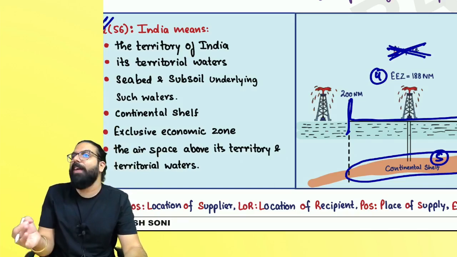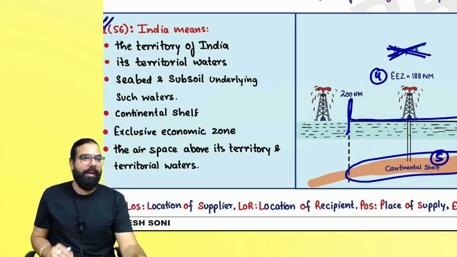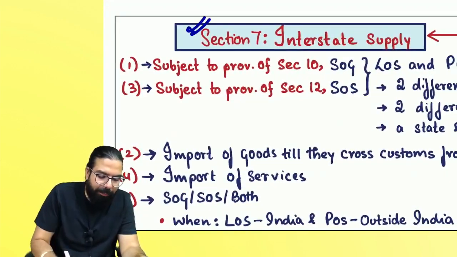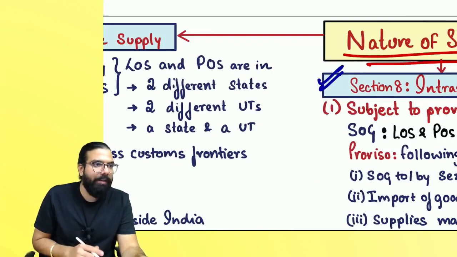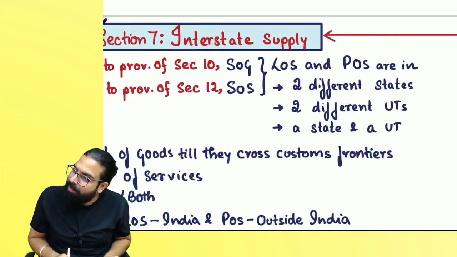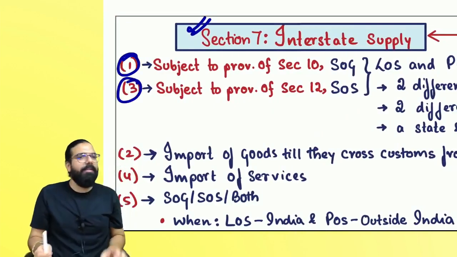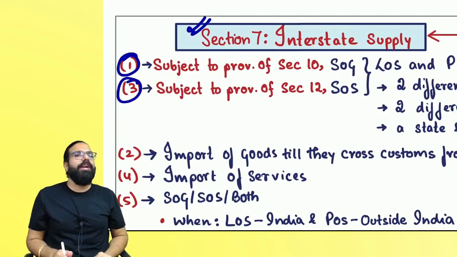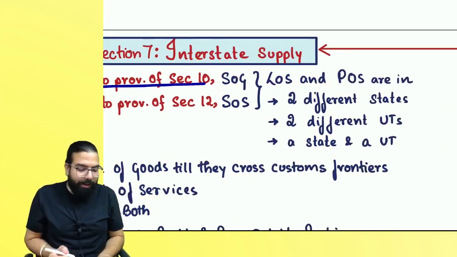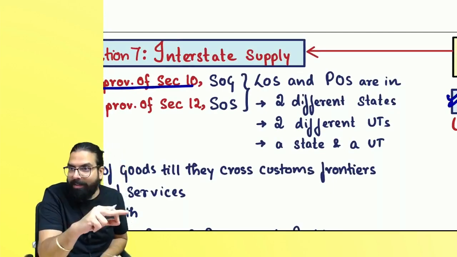Now GST is applicable in the taxable territory, and the taxable territory is India. Whenever we do supply, always remember supplies are of two types: interstate supply and intrastate supply. Interstate supply is section number 7 and intrastate is section number 8. Interstate supply has section 7(1) and section 7(3). Section 7(1) says first determine the place of supply by applying section number 10 of the IGST Act.